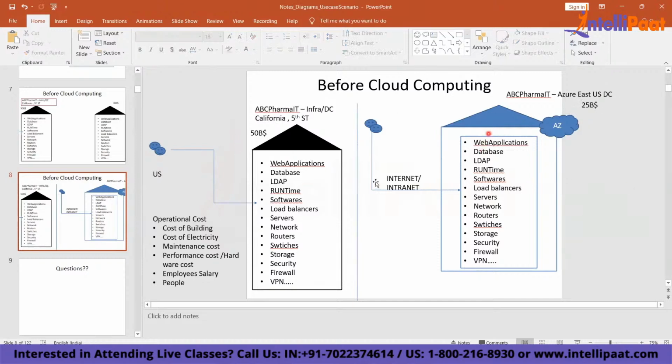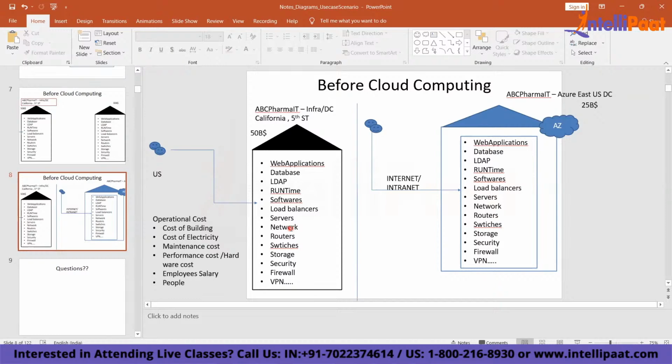So here they don't have to rent office or premises to run their infrastructure. They don't have to pay any electricity cost. They don't need to maintain any server, right? Everything will be taken care of by the cloud provider. And they will make sure that they give you very modernized hardware, and the performance will be far better. You will have good security. You'll have a good firewall. You'll have good backup and recovery, correct? So there are lots of features.